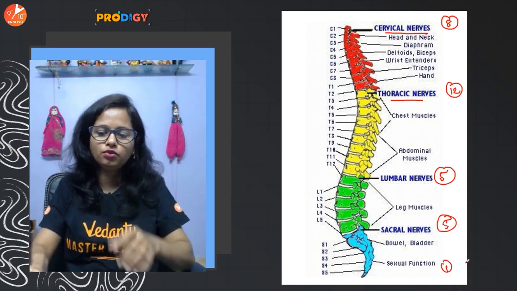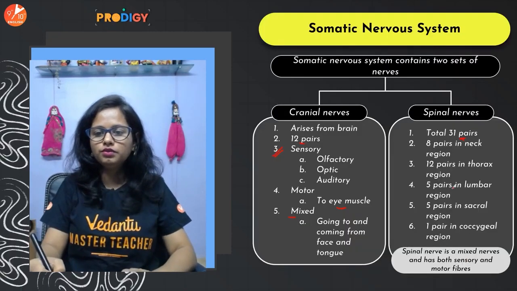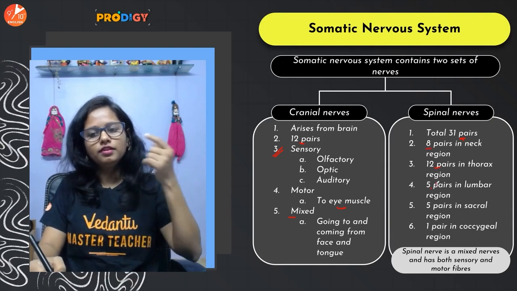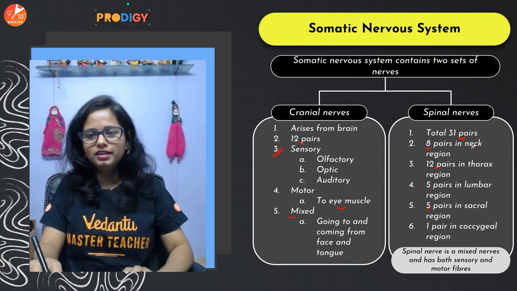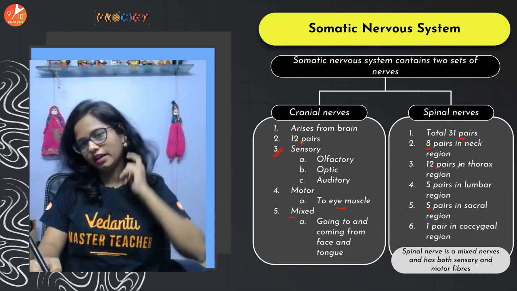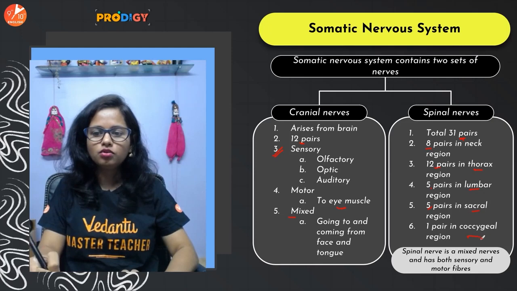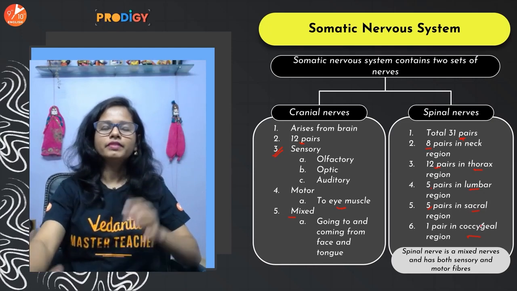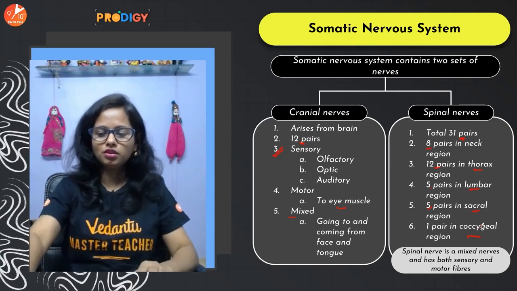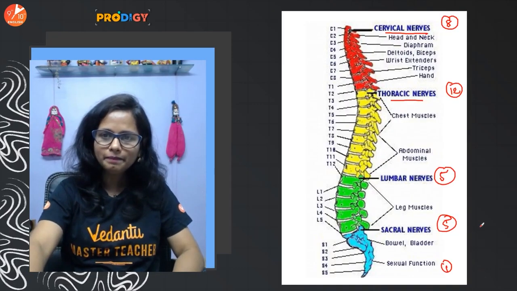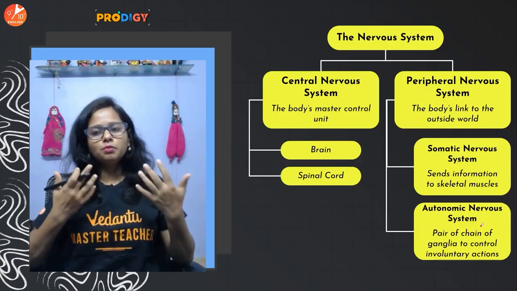Coccyx, that's the tailbone. Okay, 8, 12, 5, 5, 1. Okay, 8 in the cervical region, then thoracic region, lumbar region, sacral region and coccygeal region. Okay, and spinal nerves are always mixed nerves. They are a blend of both sensory as well as motor nerves. Okay, cool. Now let us proceed further.